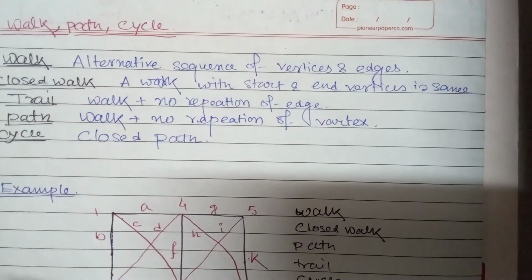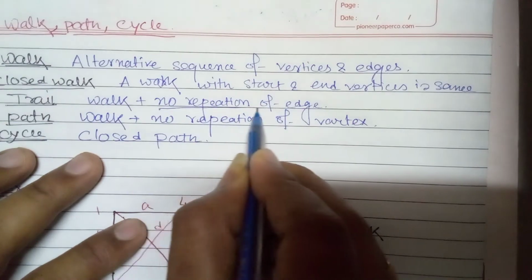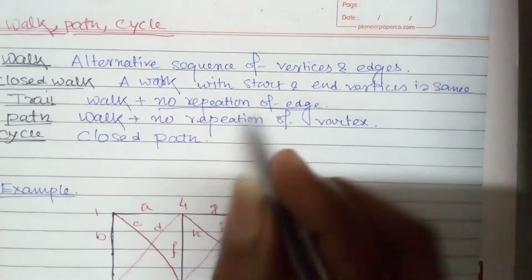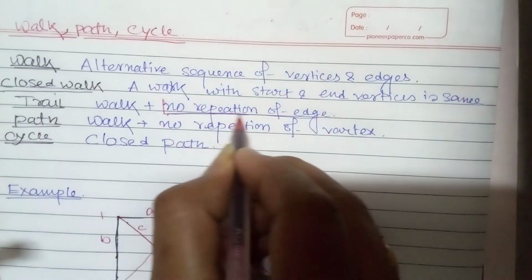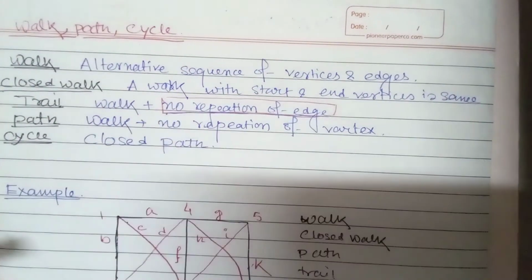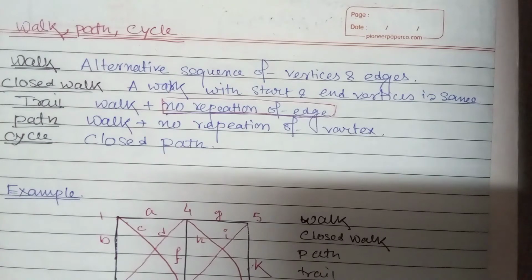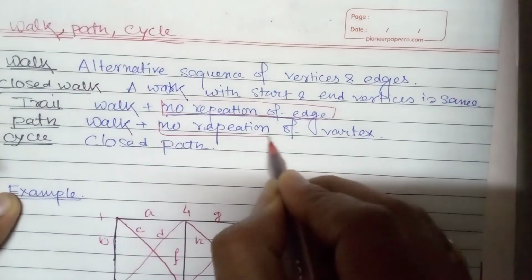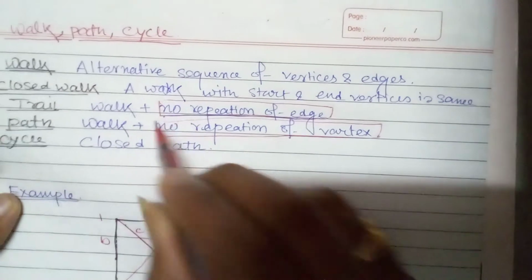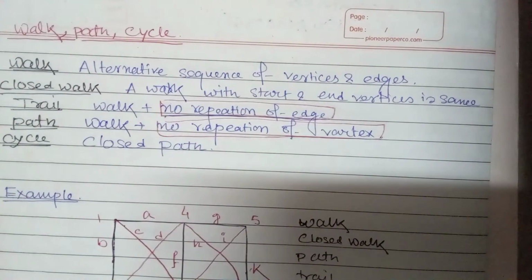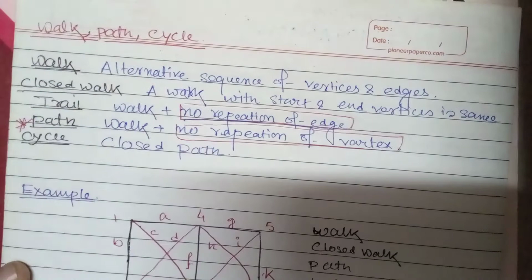Next, in case of trail, we need to know what a trail is. First of all, it needs to be a walk, and one extra condition is that there is no repetition of edge. It means an edge will not be repeated one more time. This is important. And the next thing we have is path. This must be a walk, and here there is no repetition of vertices. So in case of trail, no repetition of edge. In case of paths, there will be no repetition of vertex, and this path thing is very, very important.